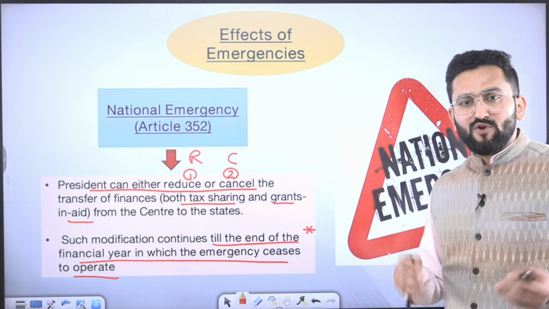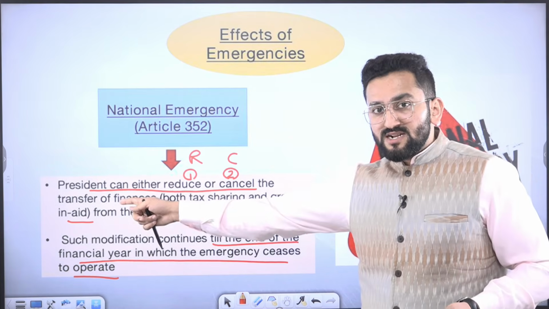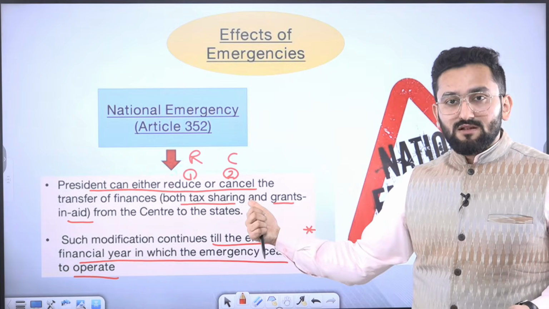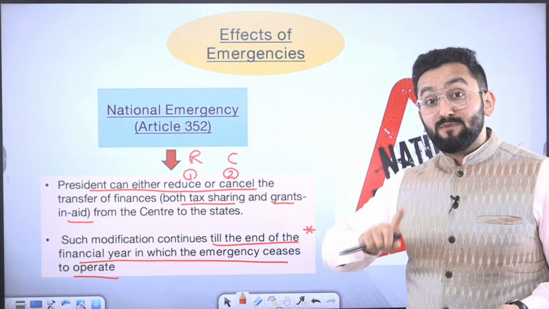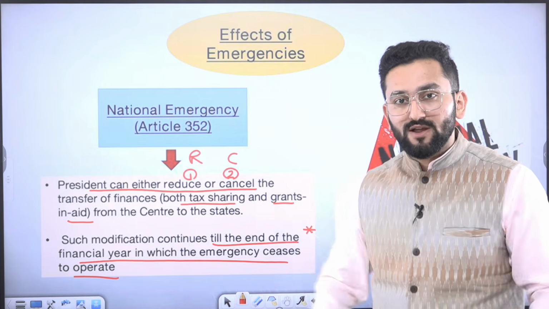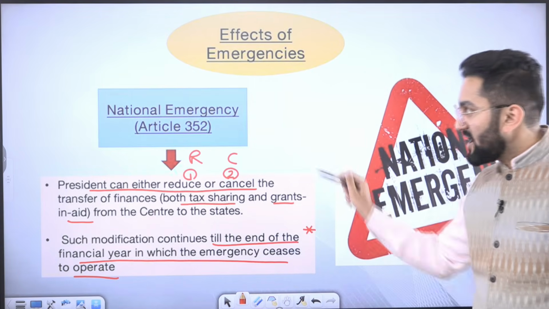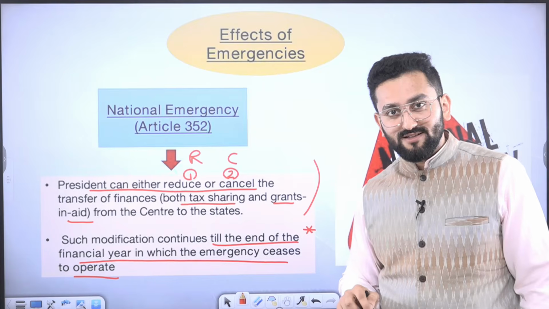Now, effects of emergency. What is going to happen? Number one, the President can reduce or cancel the promises which were made by the center to the state. We are going to give you this much tax proceeds, now we are not giving. We are going to give you this much grant, now we are not giving. So this can be done in case of national emergency.